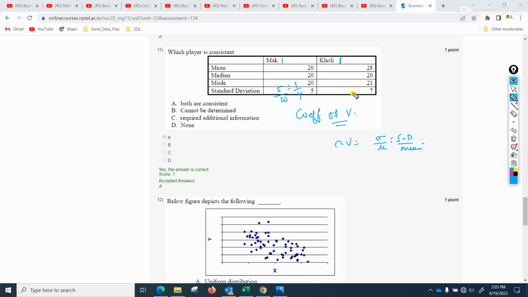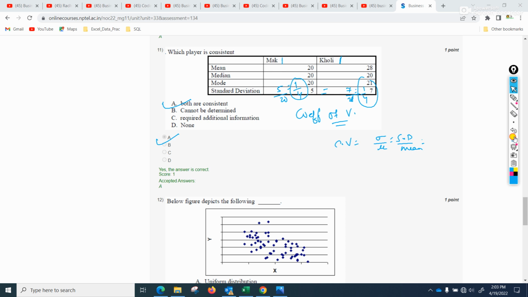And for this player, standard deviation is 7 and mean is 28. So 7 by 28 is 1 by 4. So it is 1 by 4 here, 1 by 4 there, and both are consistent. Very simple but very tricky, interestingly a very weird course, I must say.